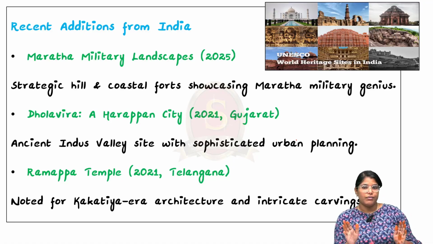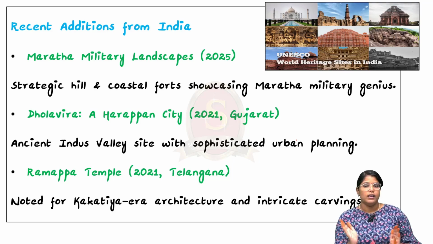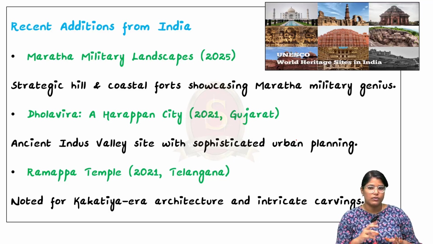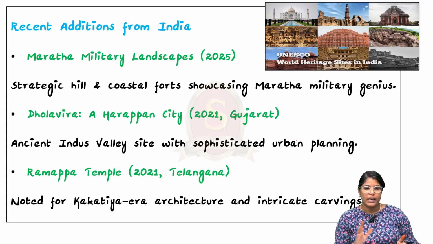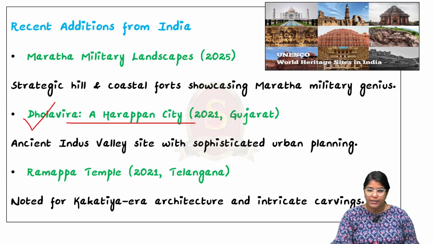Now here I have given recent additions from India to the UNESCO World Heritage List. Recently UPSC has been asking questions like what are all the recent additions to the particular list. So those kinds of questions have been asked, and for that only I have displayed it here. For example, Dholavira, it is a Harappan city. It has been added in 2021. It is located in Gujarat. And the Ramappa temple from Telangana has been added in 2021.